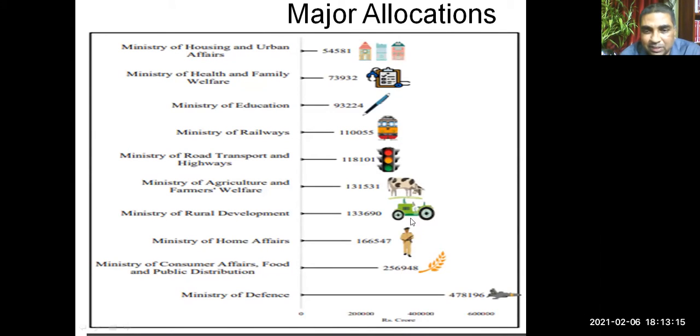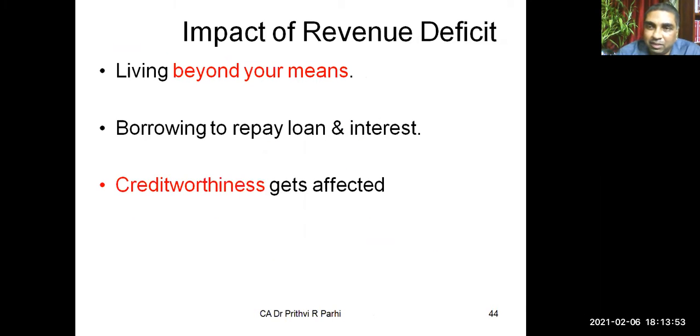Overall, if you see the major allocations, these are the figures where money is allocated. The Ministry of Defense, this much money is allocated. Ministry of Consumer Affairs, Food and Public Distribution, this much. Home Affairs, this much. These are various amounts allocated to different ministries. Money allocated to the Education Ministry, this much. So this talks about major allocations made by the government. Allocations are for capital expenditure, for revenue expenditure, and earnings. You know the earnings. You know the expenditure. Consequently, we have seen the impact is fiscal deficit, and you know fiscal deficit.